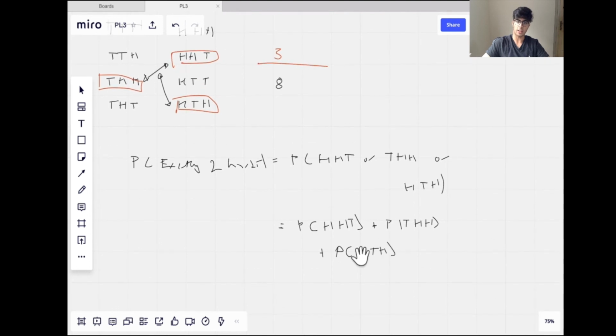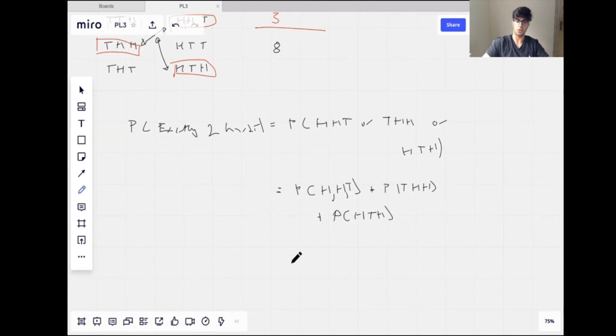And we also know that the probability of getting heads, heads, then tails is independent. So we can say the probability of getting heads, heads, then the tail is the probability of heads times the probability of heads times the probability of tails, and then the same repeated here. And this is going to be a half times a half times a half, which is an eighth, which is the same thing with this and this, because the probability of heads and probability of tails is the same. So that's an eighth plus an eighth plus an eighth, and there we go, 3 over 8.